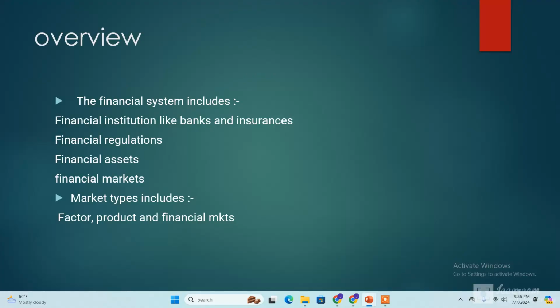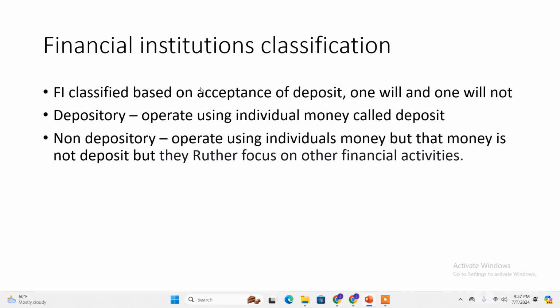Let's continue to look at the financial institution. We have seen financial markets in our previous videos, which is one of the components of the financial system. So now let's proceed to look at financial institutions, which are the other component of the financial system. These financial institutions can be classified as depository and non-depository.